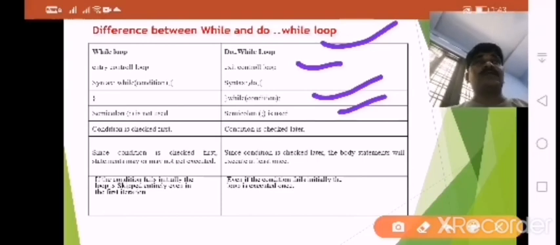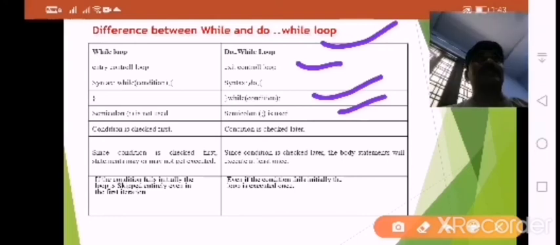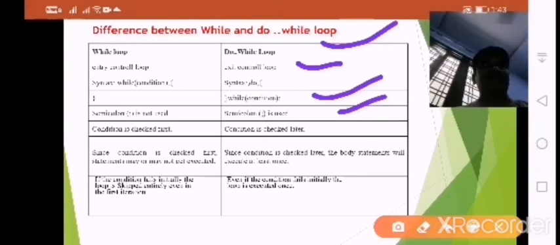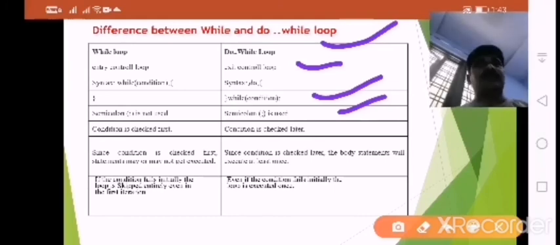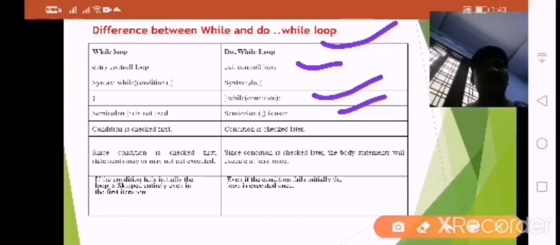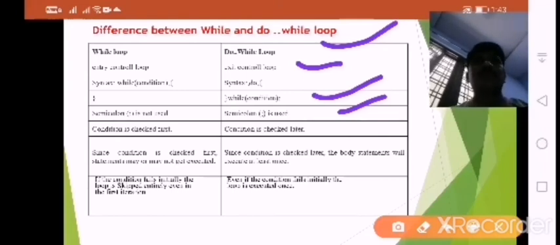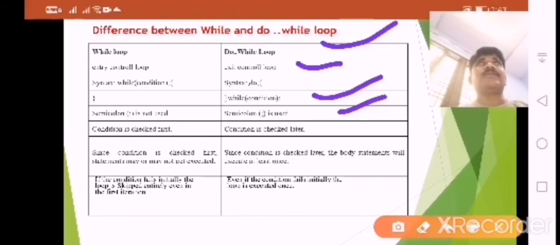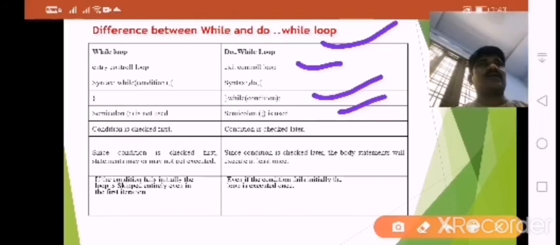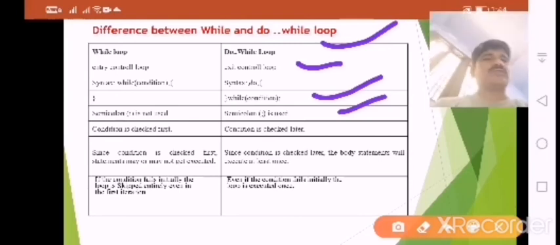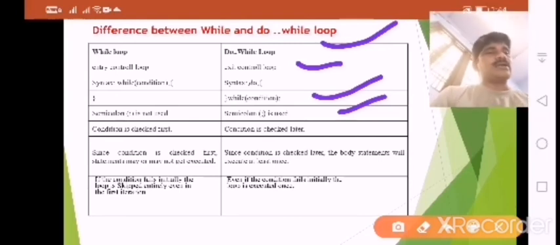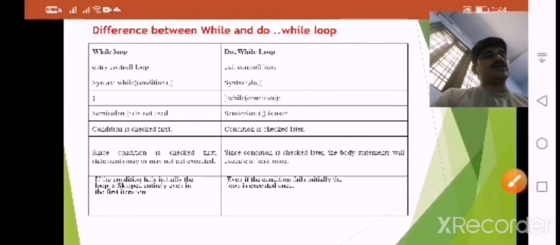But in do while, it will be executed, because it is post-tested. Before testing the condition, it will execute some statements. In a while loop, if the condition is false initially, the loop is skipped, even the first iteration. Whereas in do while, even if the condition is false initially, the loop is executed at once. These are the basic differences between while and do while.